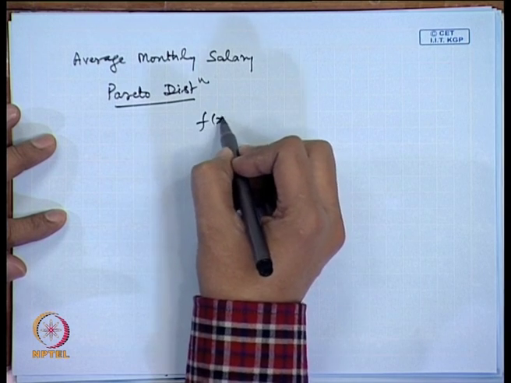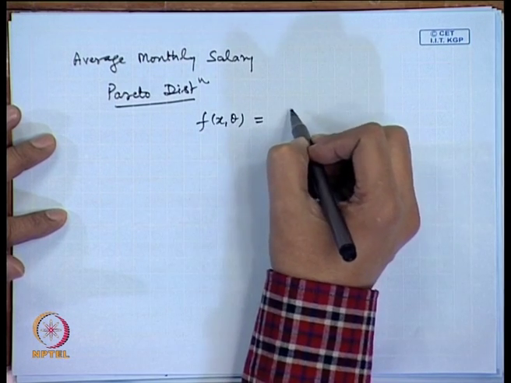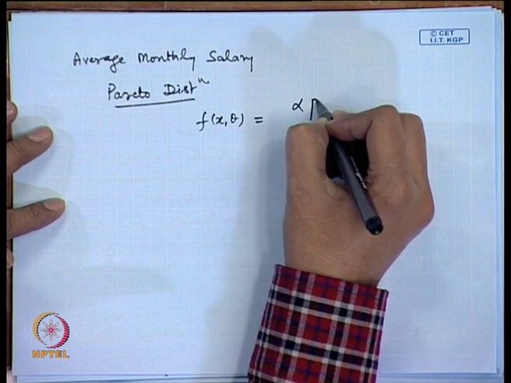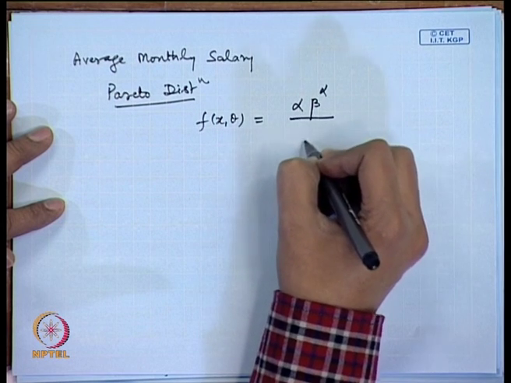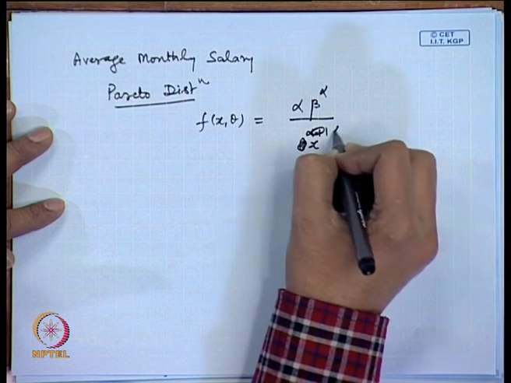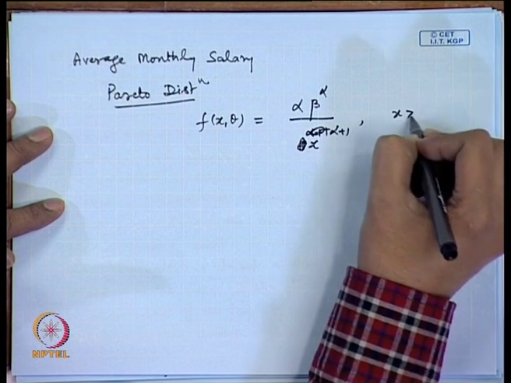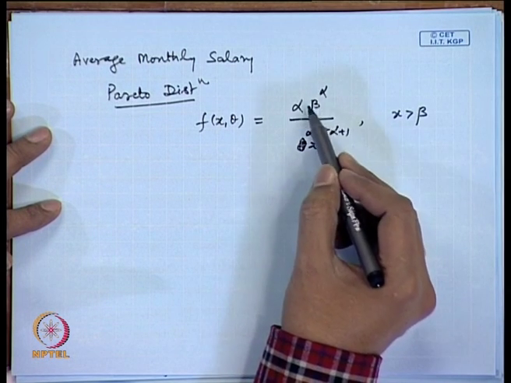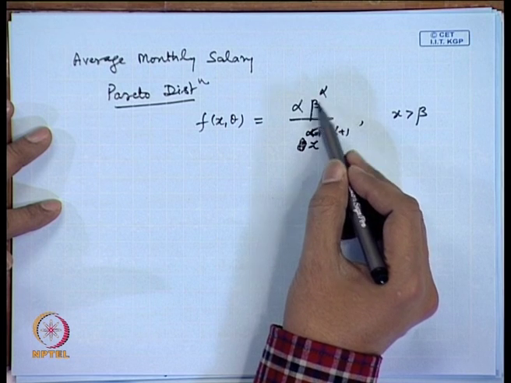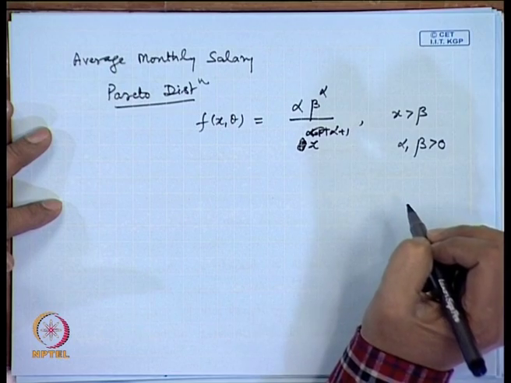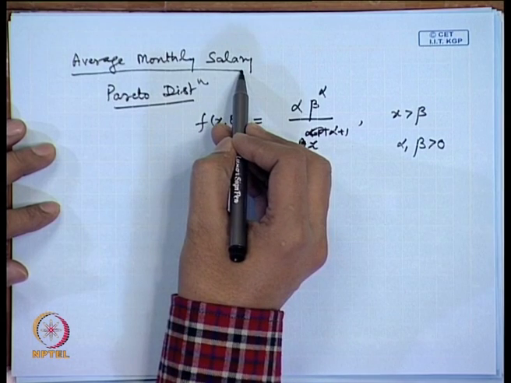A Pareto distribution is a continuous distribution. The density function is of a given form: alpha beta to the power alpha divided by x to the power alpha plus 1, where x is greater than beta. In this case we have considered a 2 parameter model, where the parameters are alpha and beta, both of course positive. Now, here we may be interested in the average monthly salary.